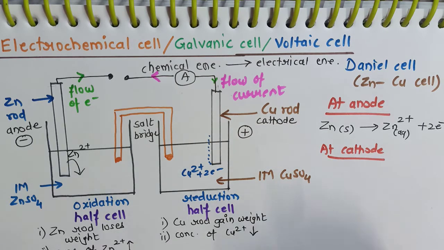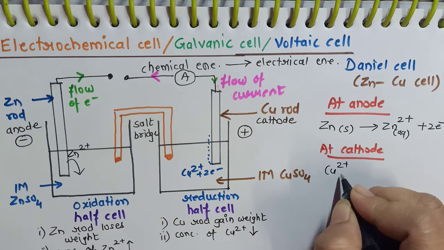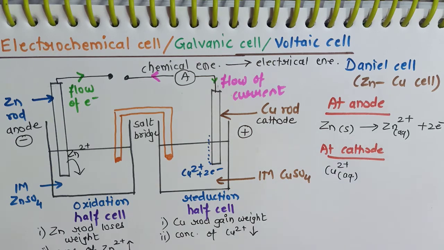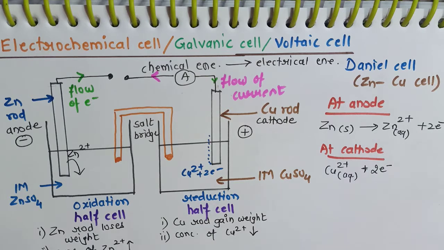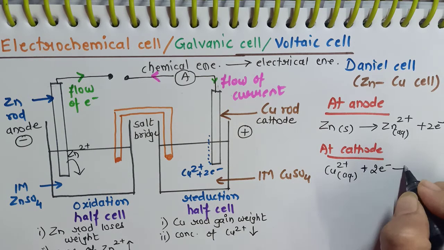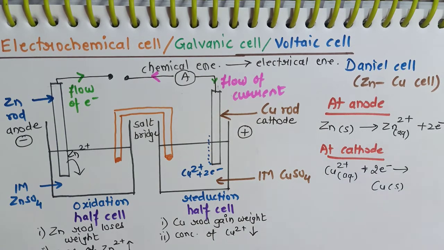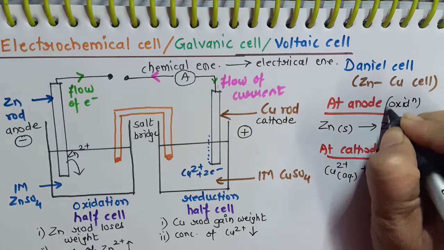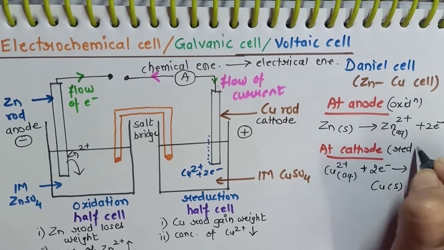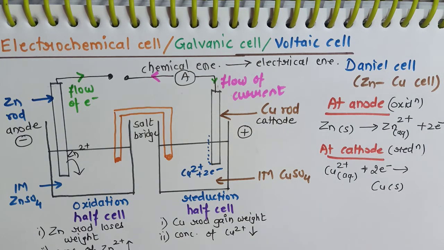At cathode, copper 2 plus, which is present in the form of aqueous solution here, will accept 2 electrons and will get converted to copper solid, which will be deposited on the rod. So at anode, oxidation is taking place and at cathode, reduction is taking place. This is the basic of electrochemical cell.